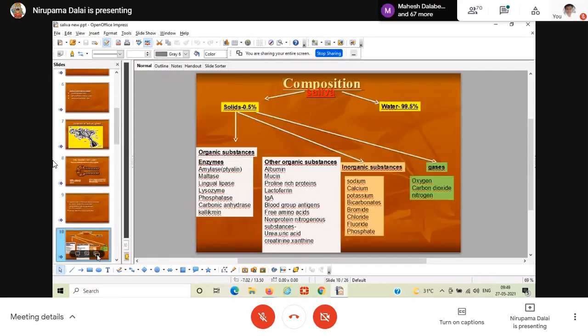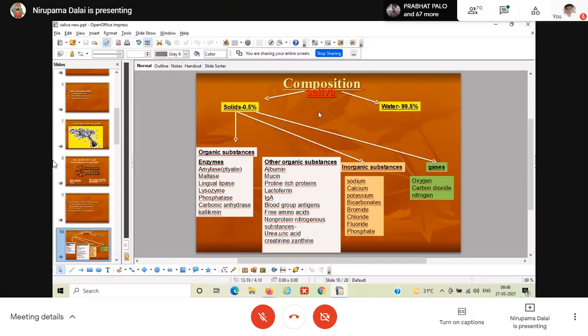Then we have discussed the composition. The saliva is 99.5% water and 0.5% solid components. Among these are the electrolytes: sodium, potassium, chloride, bicarbonate, phosphate ions, etc. The saliva also contains different enzymes helpful for digestion. It contains salivary amylase, also known as ptyalin, which is helpful for the digestion of starch.